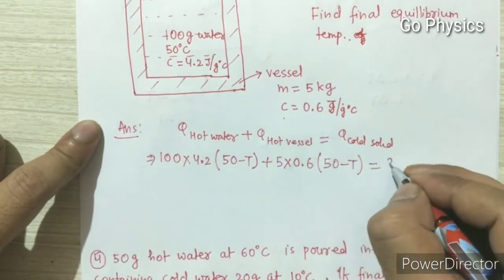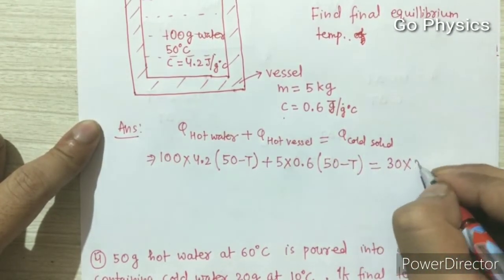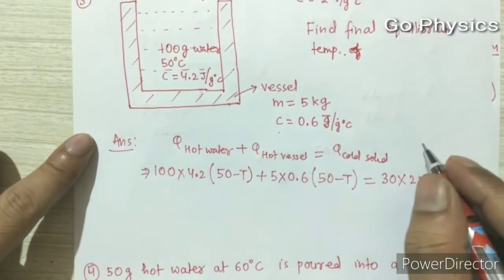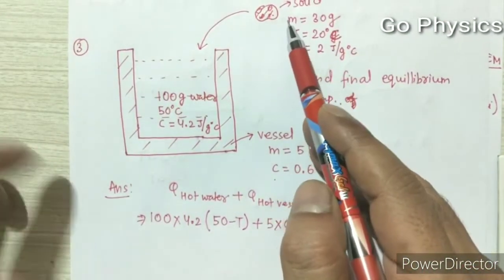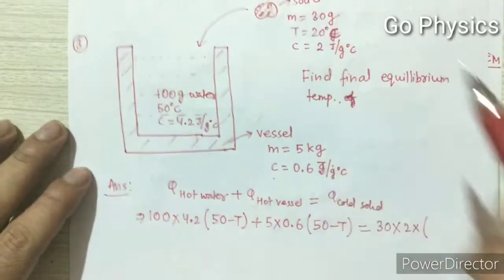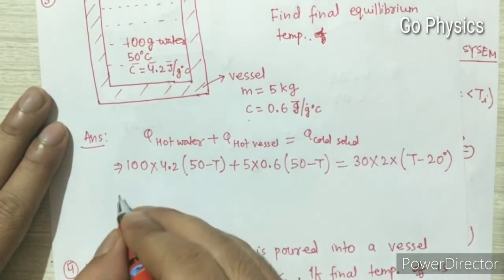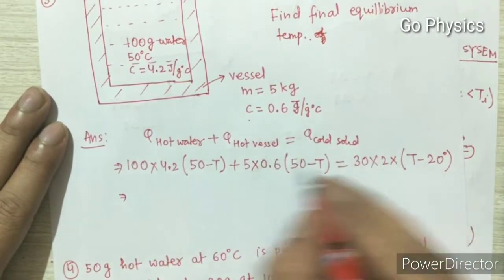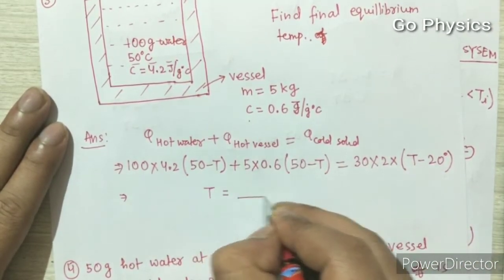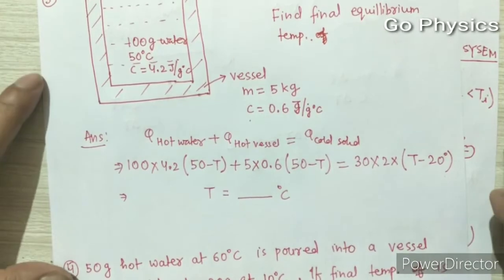This will be equal to mass of the solid multiplied by specific heat capacity of solid into delta T. For the solid, its final temperature will be more than its initial temperature, so we will write T minus 20 degrees Celsius. Simplify this equation and we will get the value of the final equilibrium temperature.